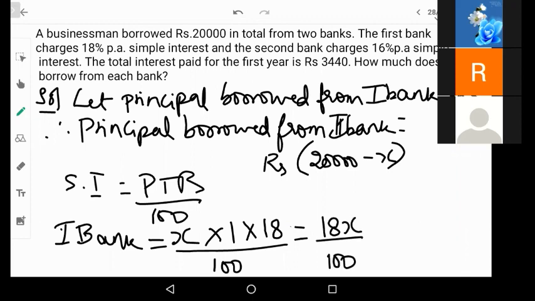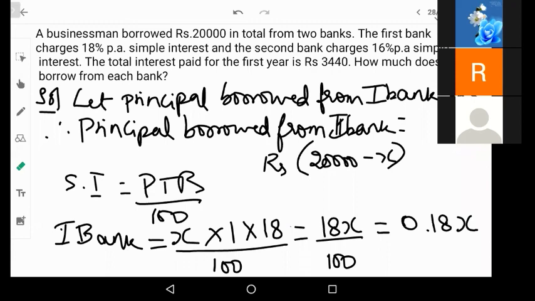So if you divide 18 by 100, how much do you get? You get 0.18, and I'll have that x as it is. Did you understand this part, or do you want me to repeat it again? Did you all understand? Yes? Good. So that was for the first bank.